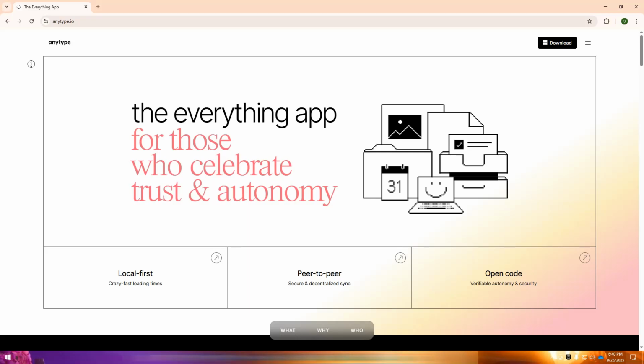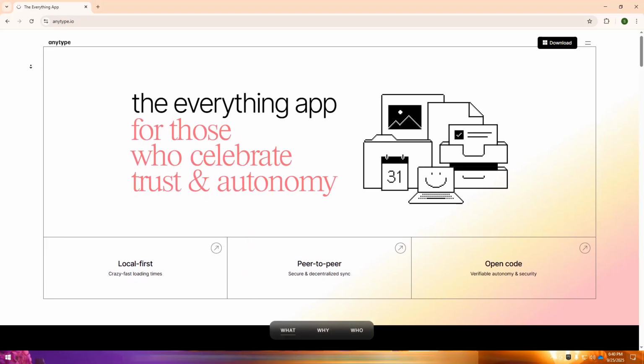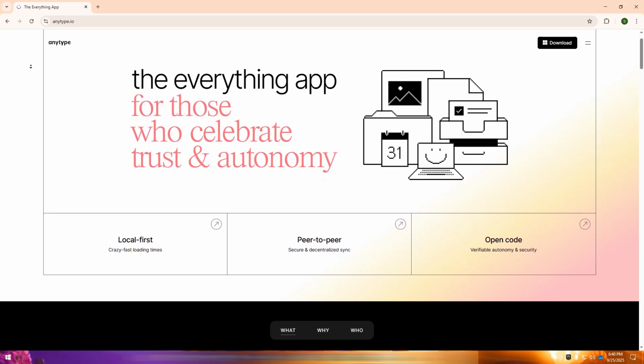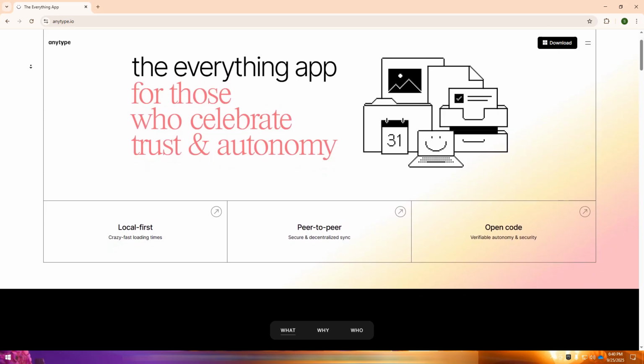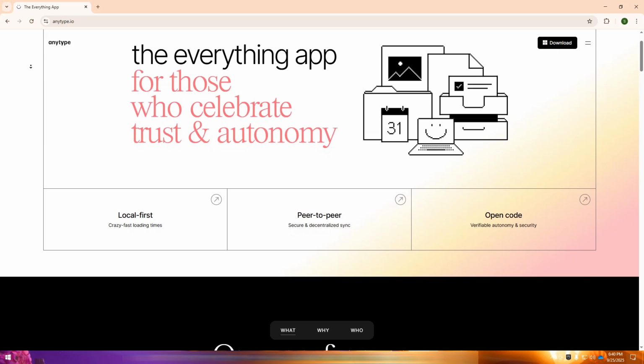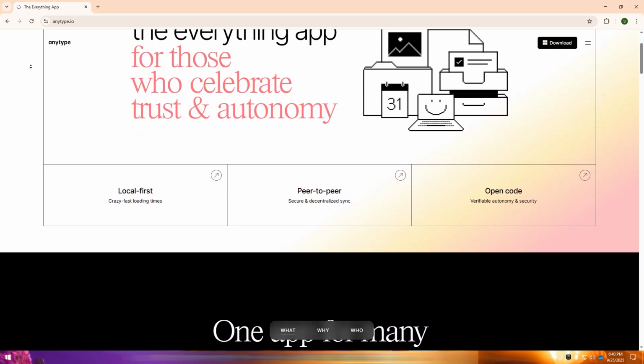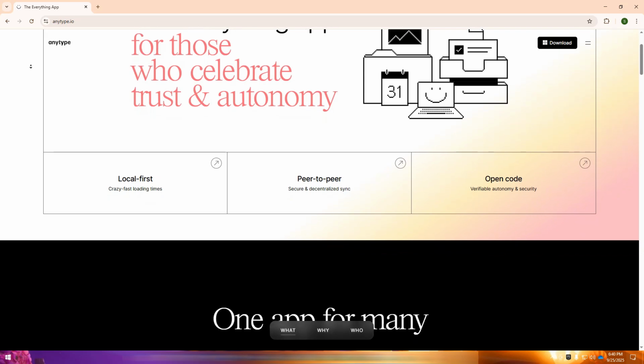Anytype is a rising productivity and knowledge management tool that stands out for its privacy-first and offline-friendly design. Unlike many cloud-based apps, it stores data locally with end-to-end encryption and syncs through a peer-to-peer system, giving users much more control and ownership over their information.